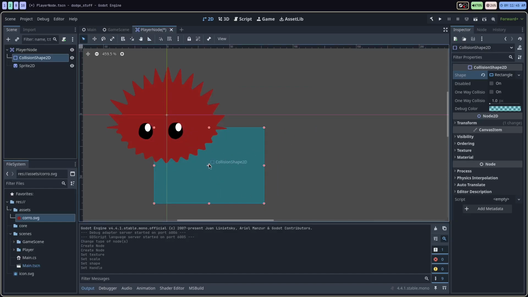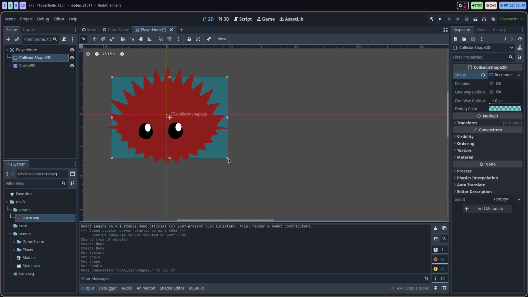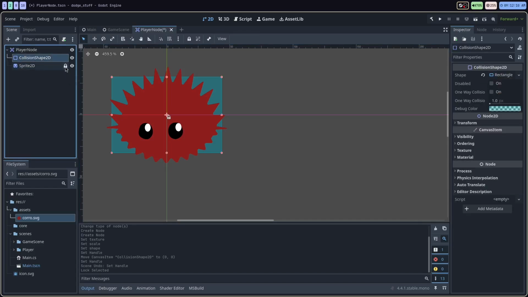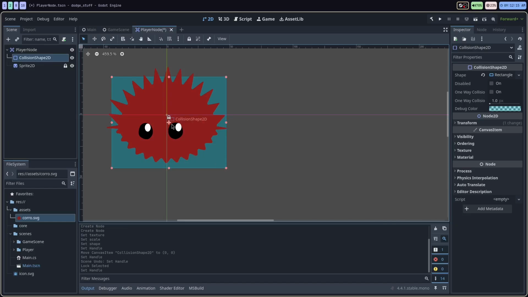I'm going to have to go back to select mode here. I'll move the collision box to centered here. I'll adjust it just to make it a little bit bigger. Adjust that like that. Oops, put the wrong node. So I'm going to lock this node in place actually. So I can click the sprite 2D. I'm going to lock that. You'll notice there's a little lock widget on the editor right here. Then I'm going to take the collision shape again. I'm just going to readjust this just to make this big enough. I think I need to make this like that. There we go. Now we got like a collision shape that's for the most part covering this.